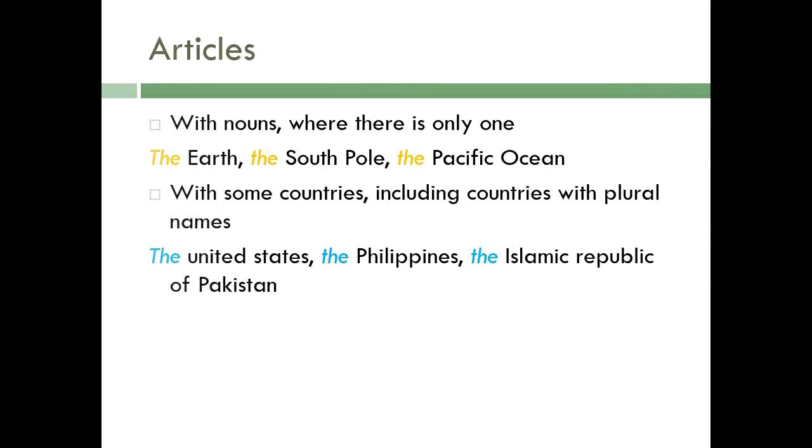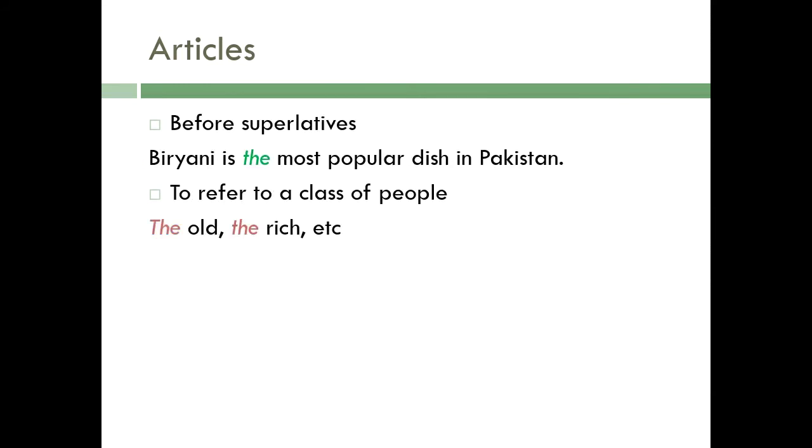The next is before superlatives. Now, what are superlatives? It is the degree of an adjective, like most. Biryani is the most popular dish in Pakistan. Then, to refer to a class of people, it can be any class: the young, the poor, the old, the rich, etc. Now, you can use the with a class of people.